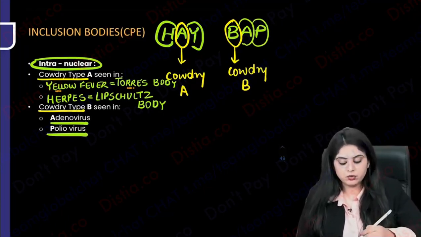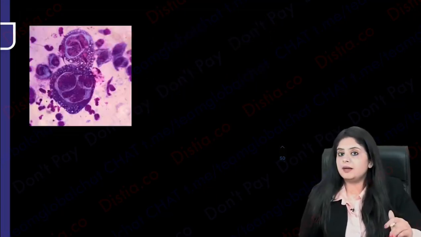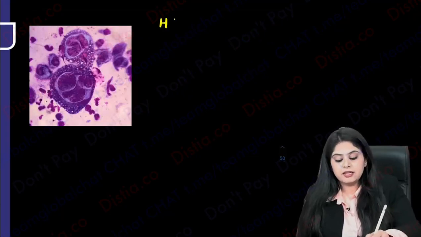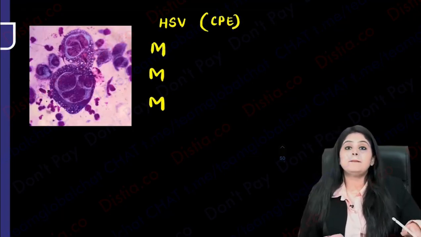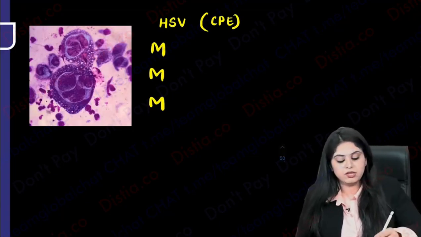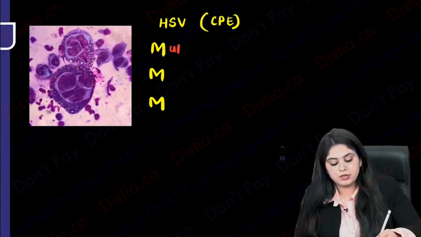Out of these, I want to show you this body as the presence of a symbol, because this can come in the paper. So this is the typical cytopathic effect that you see with herpes simplex virus. The herpes simplex virus ka 3M is what is very, very famous. Please note, what does herpes simplex virus show you? Are these cells एक nucleus लग रहा है या बहुत सारा? It's looking like a lot of nuclei. So it shows you multinucleation.